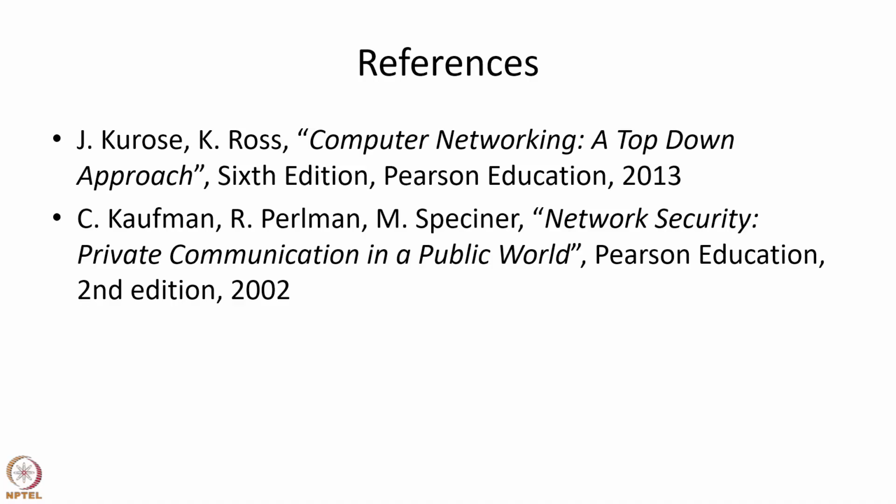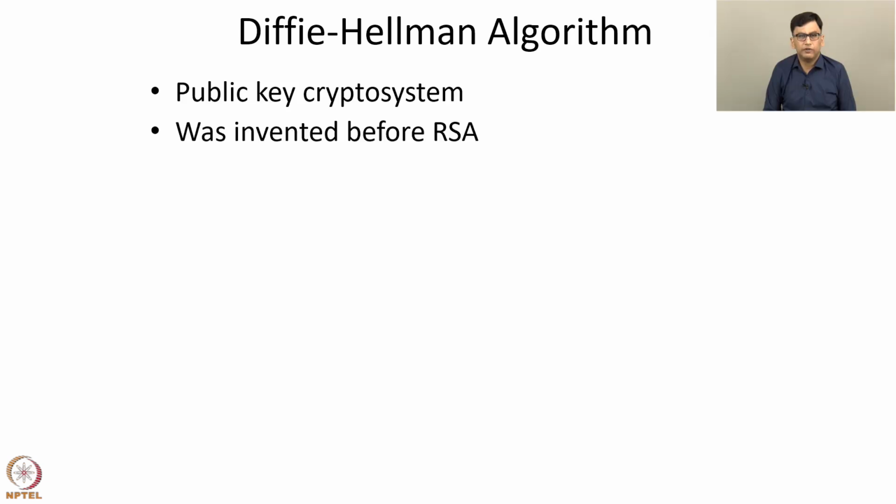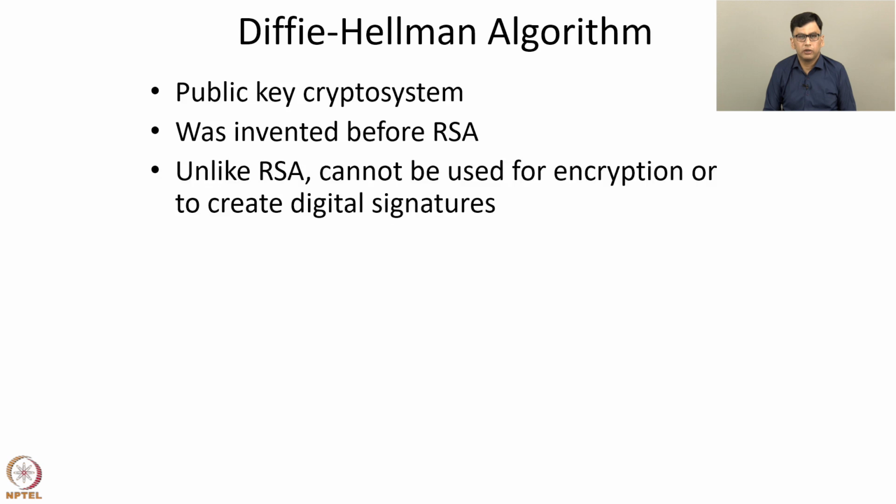Hello. In the previous lecture, we discussed the public key encryption scheme RSA. In this lecture, we will discuss another public key scheme, namely Diffie-Hellman. The Diffie-Hellman algorithm is a public key crypto system. It was invented before RSA. Unlike RSA, it cannot be used for encryption or to create digital signatures.